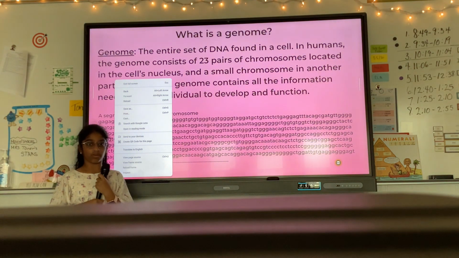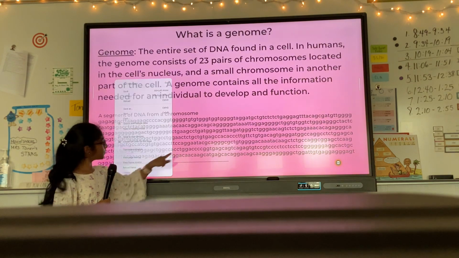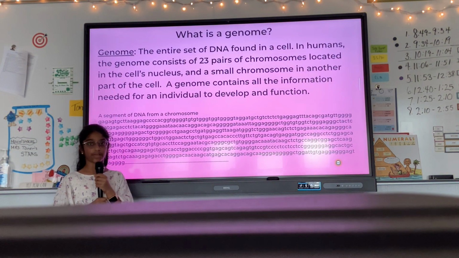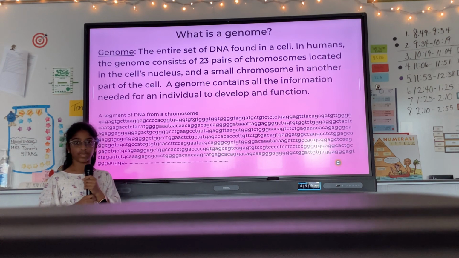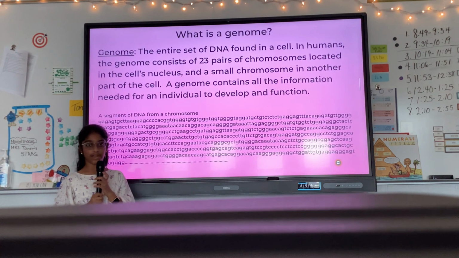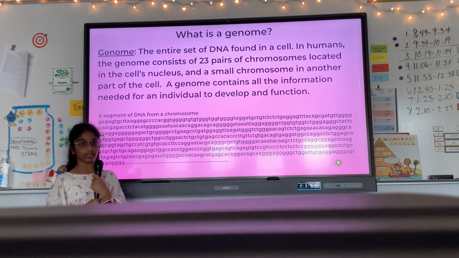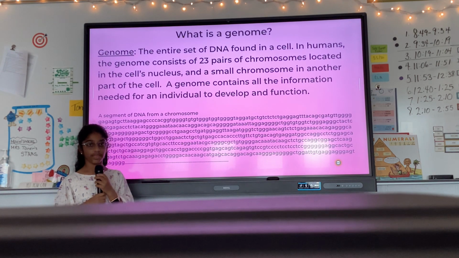So, what is a genome? A genome is the entire set of DNA found in a cell. In humans, the genome consists of 23 pairs of chromosomes located in the cell's nucleus and another chromosome located in another part of the cell. A genome contains all the information needed for an individual to develop and function.